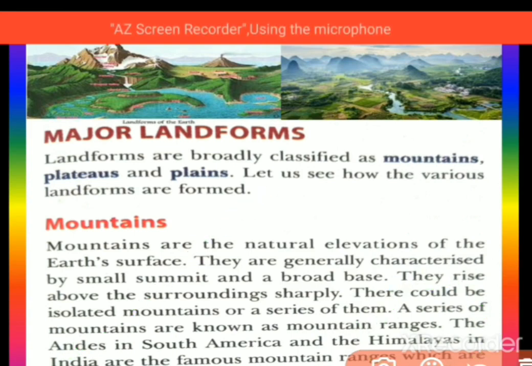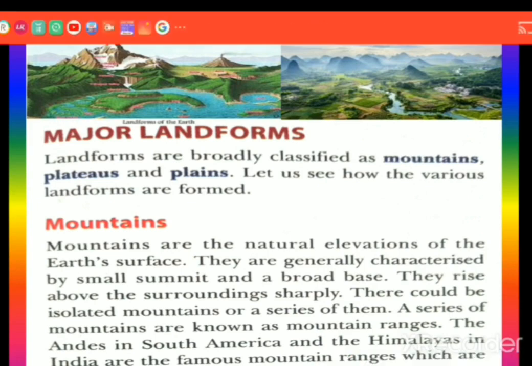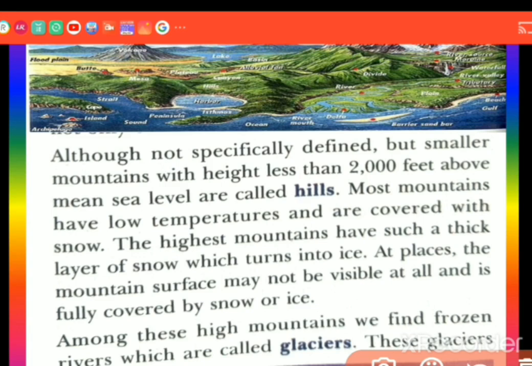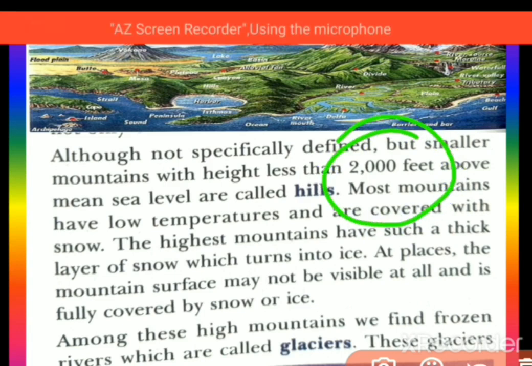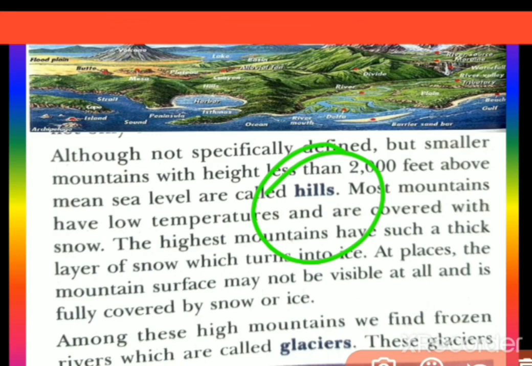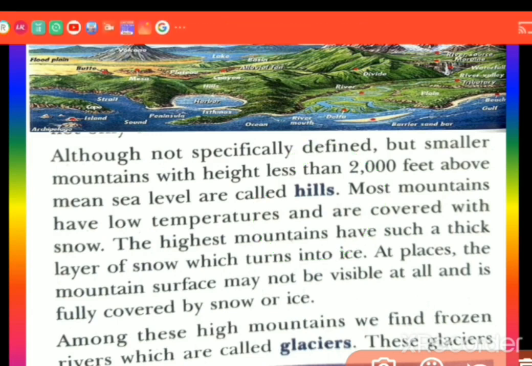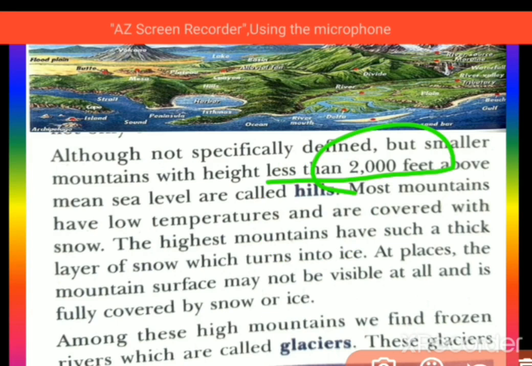These are famous mountain ranges which are not only extended but also very high. Keep in mind. Although not specifically defined, smaller mountains whose height is less than 2000 feet above mean sea level are called hills. Now you need to know what hills are. Keep in mind, smaller mountains not more than 2000 feet above the sea level.